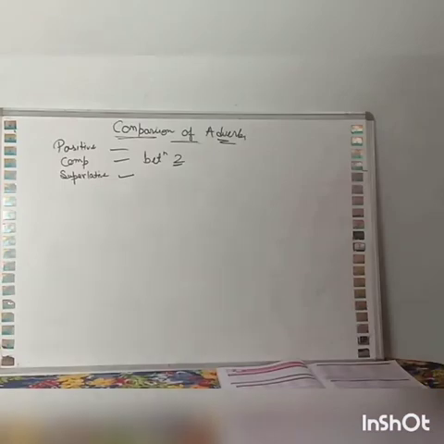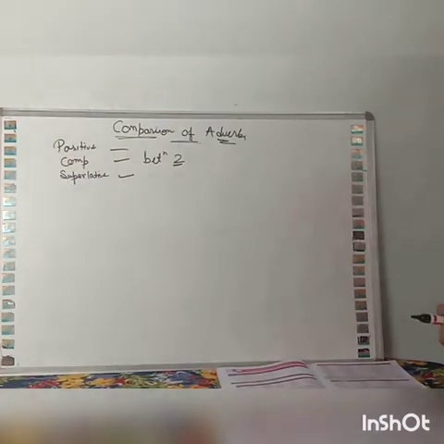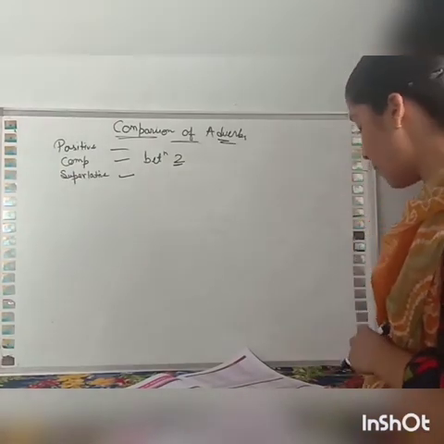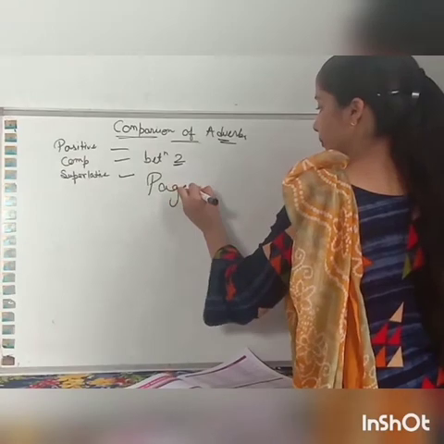We have already learned about the positive, the comparative and the superlative degree in chapter 1. So certain formations of comparative and superlative degrees are there on page number 10. Kindly open page number 10 of your book.